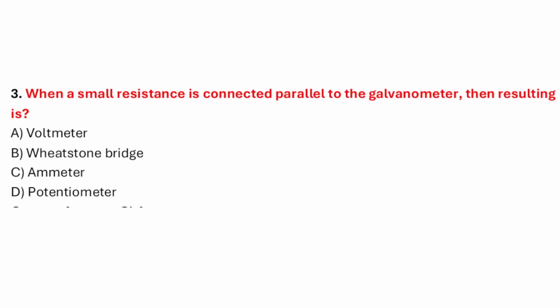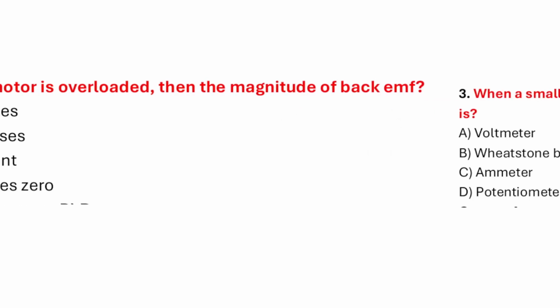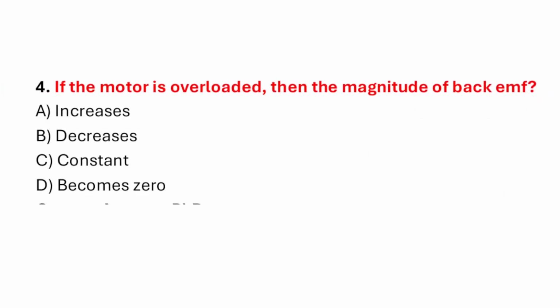Question number 3. When a small resistance is connected parallel to the galvanometer, then resulting is. Correct answer is option C, ammeter. Question number 4. If the motor is overloaded, then the magnitude of back EMF. Correct answer is option B, decreases.